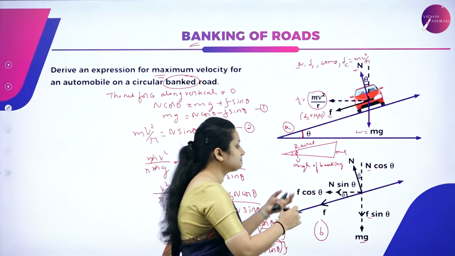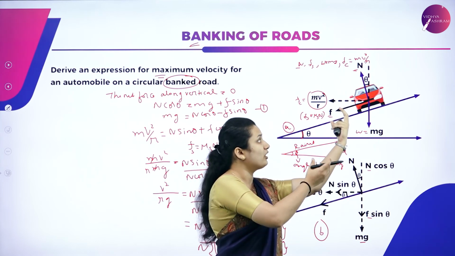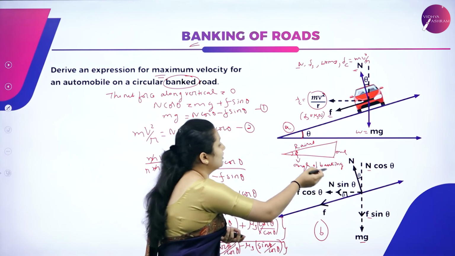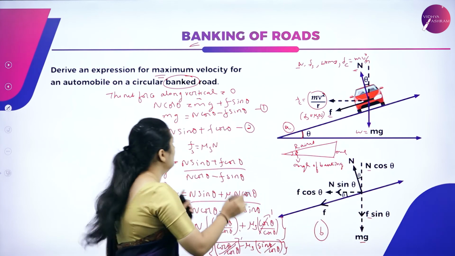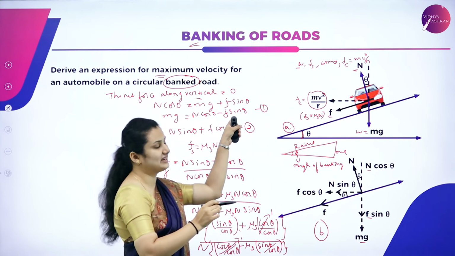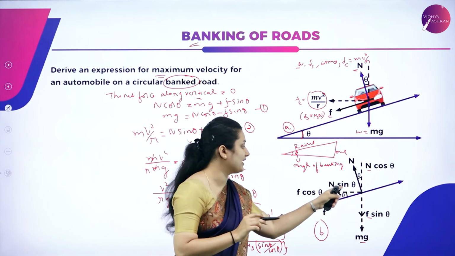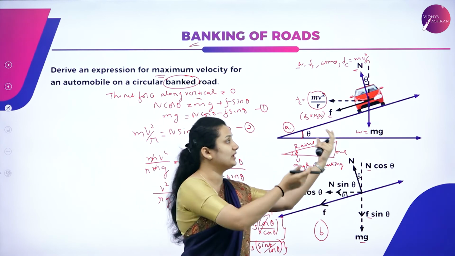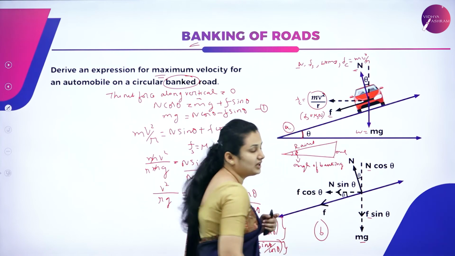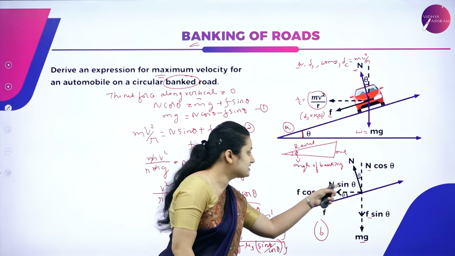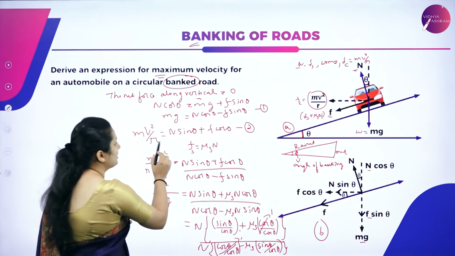We know the centripetal force is provided along the horizontal axis because the car is moving towards the horizontal axis. So there is no net force along the vertical. So you can write N cos theta is equal to F sin theta plus mg, from which I get mg is equal to N cos theta minus F sin theta. That is equation 1. Next, the necessary centripetal force is provided by the horizontal components, that is N sin theta and F cos theta, providing the necessary centripetal force mv square by r. That is your equation 2.